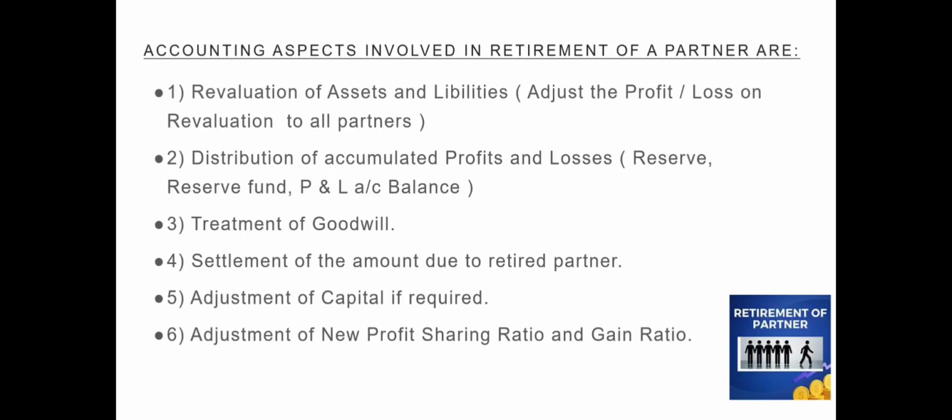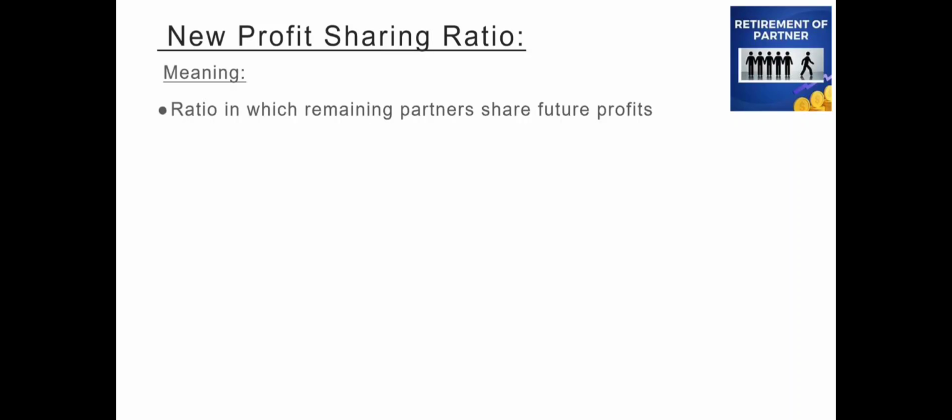Now we will see a very important calculation under retirement of a partner, that is the calculation of new profit sharing ratio. First, let us understand what is new profit sharing ratio. New profit sharing ratio is the ratio in which the remaining partners share their future profits after retirement of a partner.